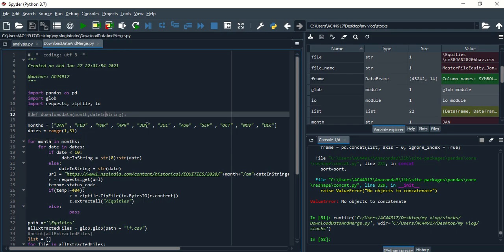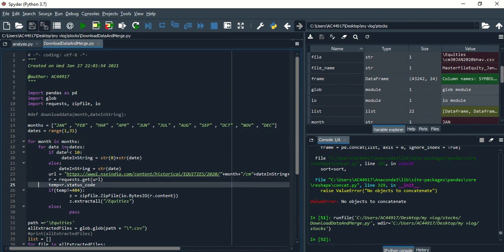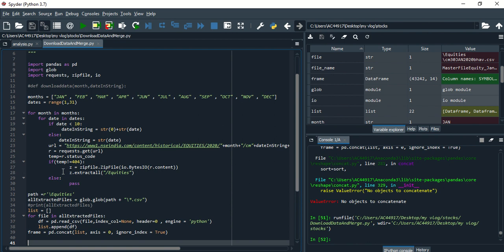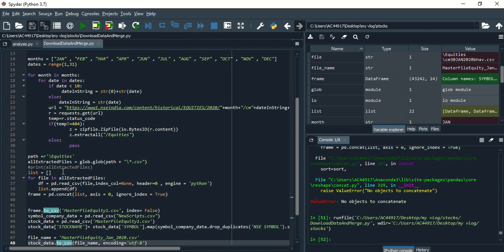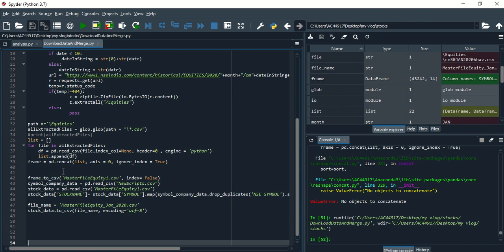What I have done here, I have given for all the months and for all the dates from the NSE site. I created the URL which will download a zip file, the bhavcopy of that particular date, and then it will do the same for all the months, all the days, and then it will unzip the files and combine all of that into a single CSV file. And once I have that, the entire everyday data is available with us now.